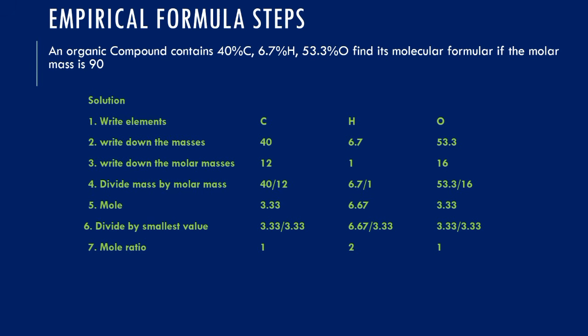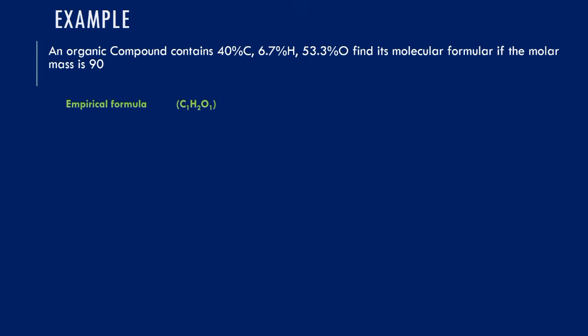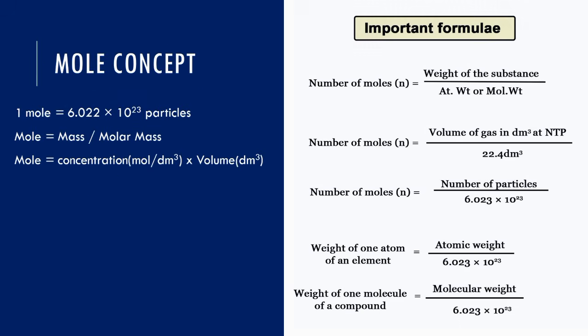So now you write out those numbers as your empirical formula, combining the compound, the substance, with the numbers that are attached under each column. So that thing you have done now is what we mean by empirical formula. What are we going to do? We equate it with the molecular mass, because we need to find the molar mass of the empirical formula, then equate it to the molecular mass. Remember, the n is still there, so we multiply by n. The value of n multiplies the value in the empirical formula. When you multiply it, you can open up this, as you can see in this question, it becomes this.